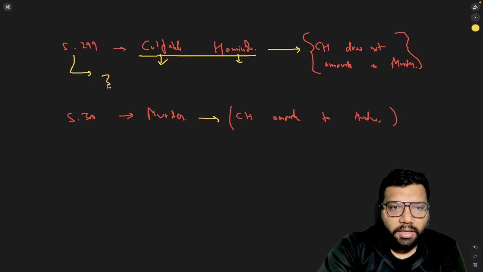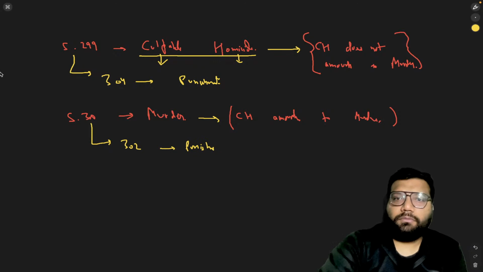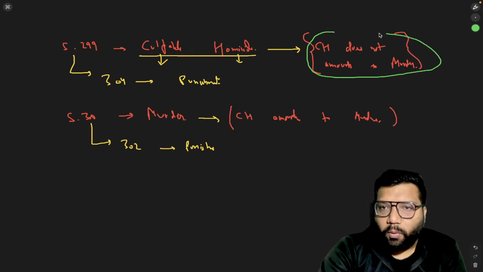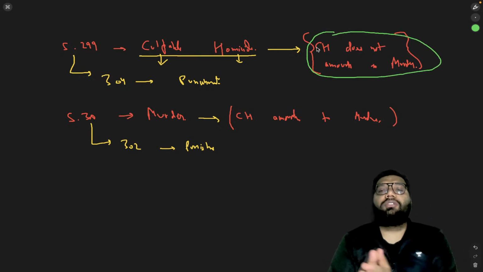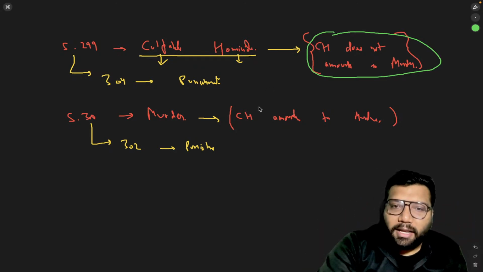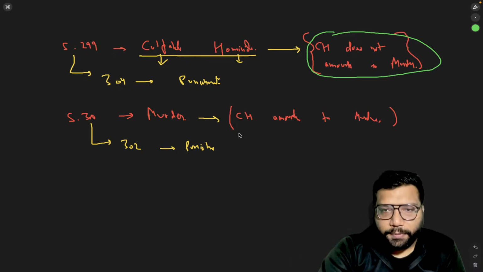Section 304 deals with the punishment part of culpable homicide. Section 302 deals with the punishment for murder. Usually students get confused with these terms also. What is culpable homicide not amounting to murder? That is culpable homicide only. And what is culpable homicide amounting to murder? That is murder only.